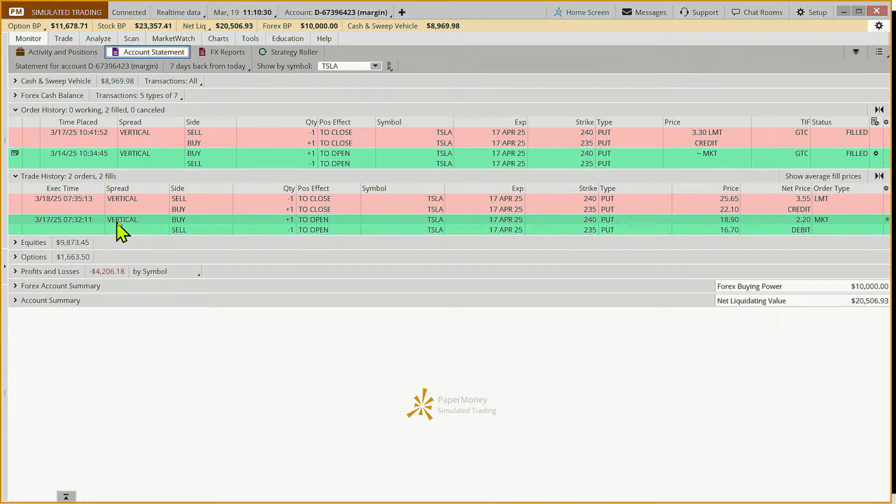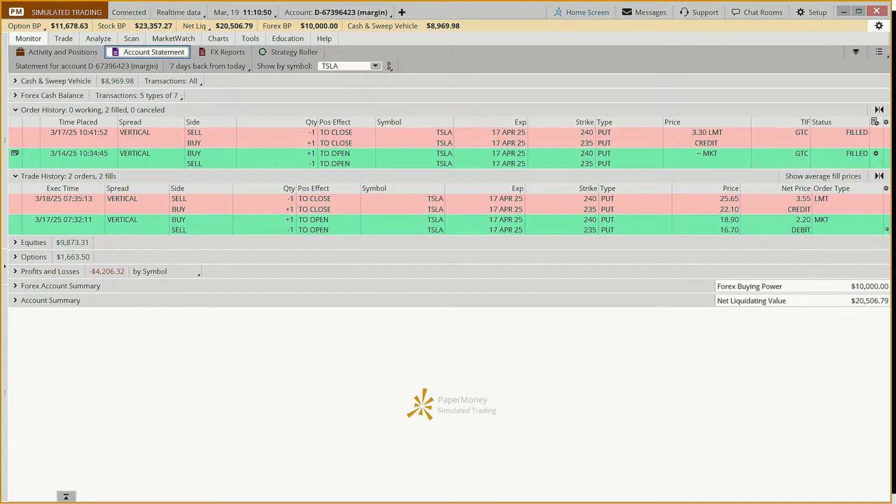And then on Monday, it filled right as the market opened. And on Tuesday, we got out of it again right after the market opened. These are Mountain Time, 7:32 and 7:35. And we made about $1.30 on that, which turned out to be about a 60% gain.